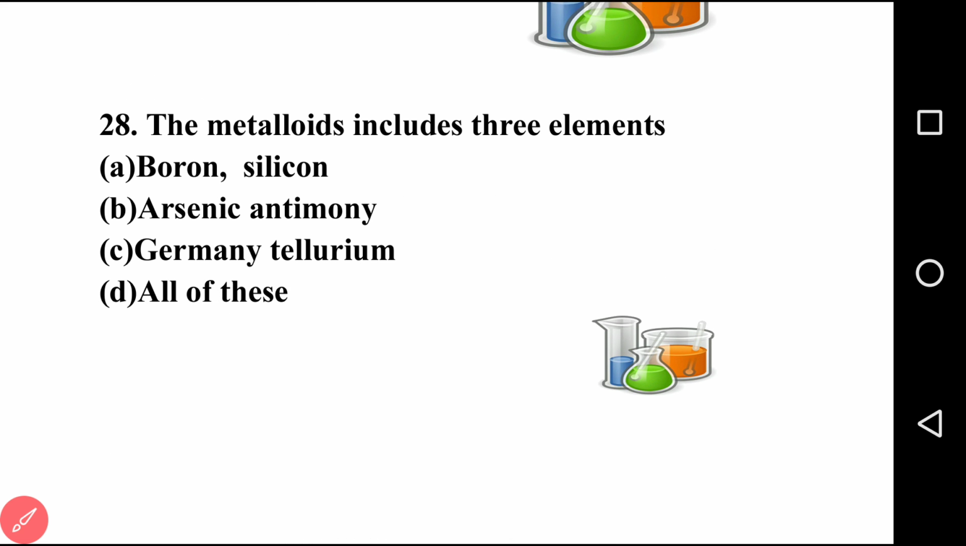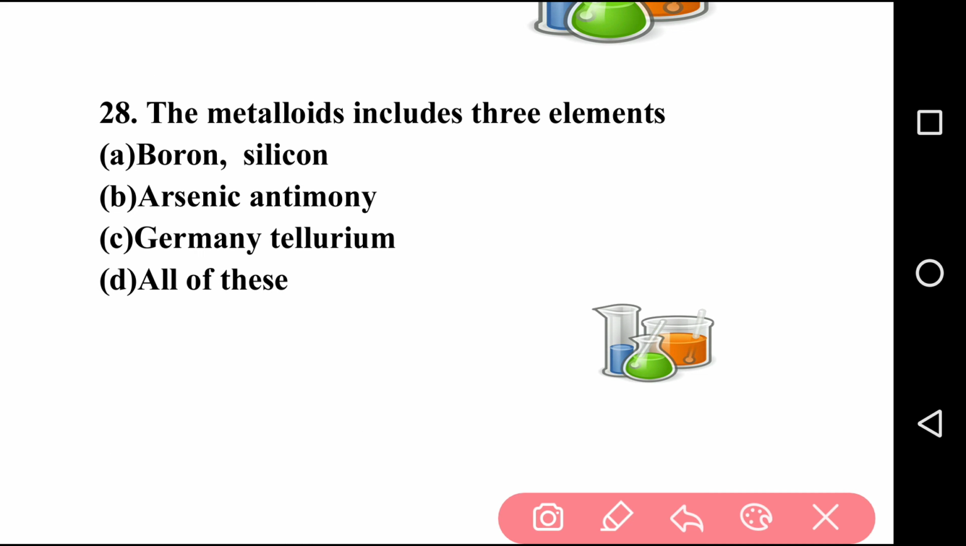Going to the next question, question number 28 on your screen. See this. The metalloids include three groups of elements: first is boron and silicon, second is arsenic and antimony, third is germanium and tellurium, and the last option is all of the above.